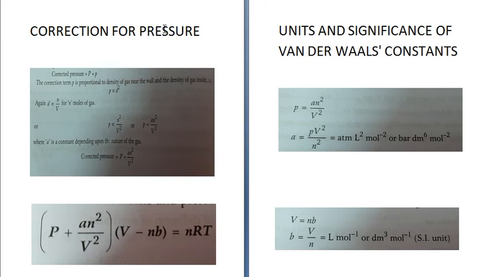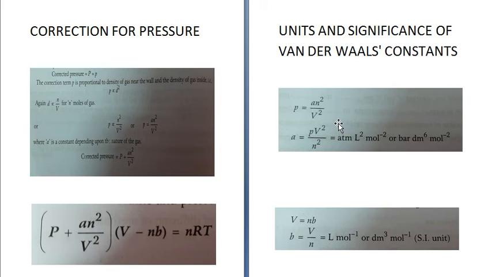Substituting the pressure correction and the volume correction in the ideal gas equation: the ideal gas equation was PV equal to nRT. But the corrected pressure has become P plus a n square upon V square, and V has become V minus nb. So now the van der Waals equation has become P plus a n square upon V square, into V minus nb, is equal to nRT.